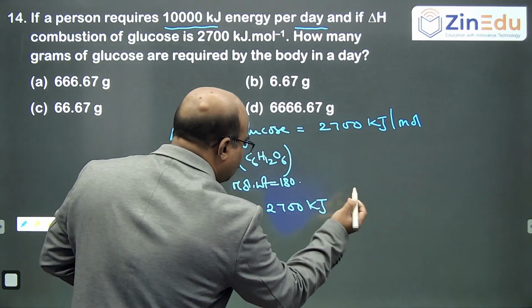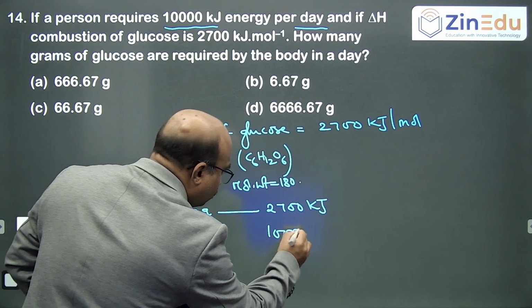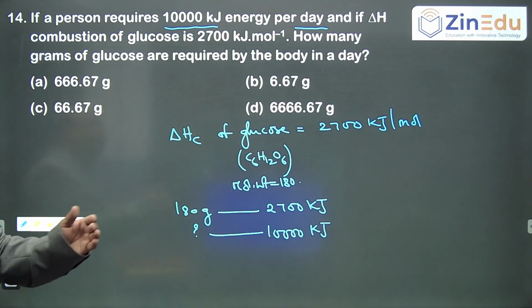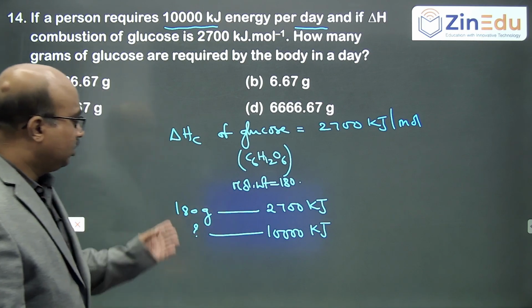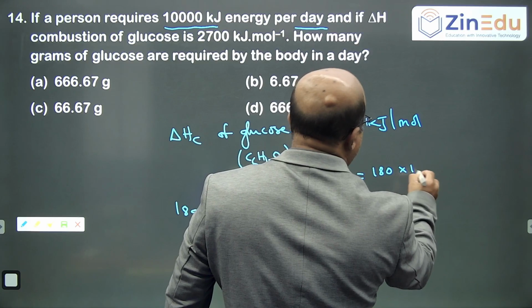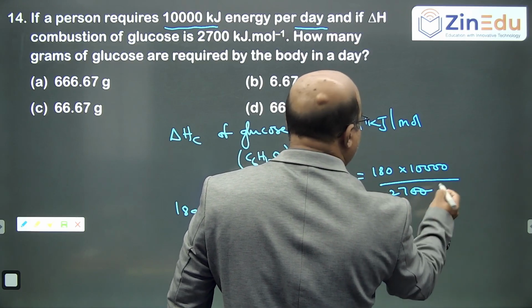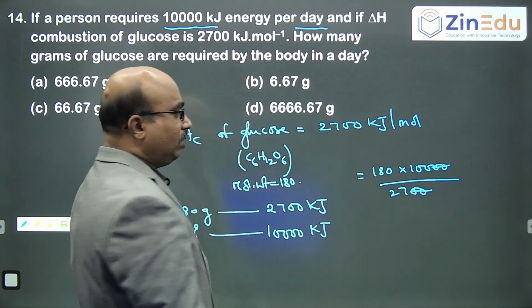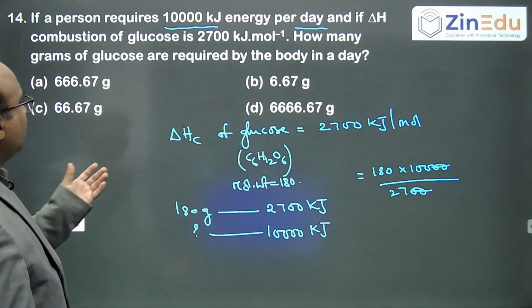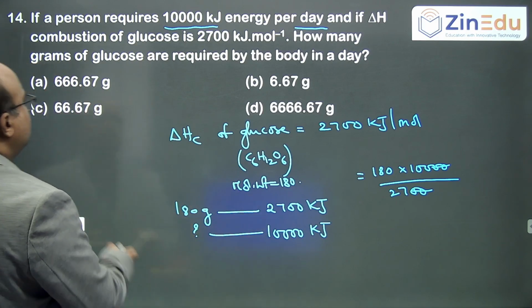That means 180 grams of glucose is giving 2,700 kilojoules. But if he requires 10,000 kilojoules per day, how many grams of glucose does he have to consume for the day? It is direct: 10,000 by 2700. Zeros you can cancel. So approximately it is 1800 by 27. How much can we get? Approximated, that is 66 point something.